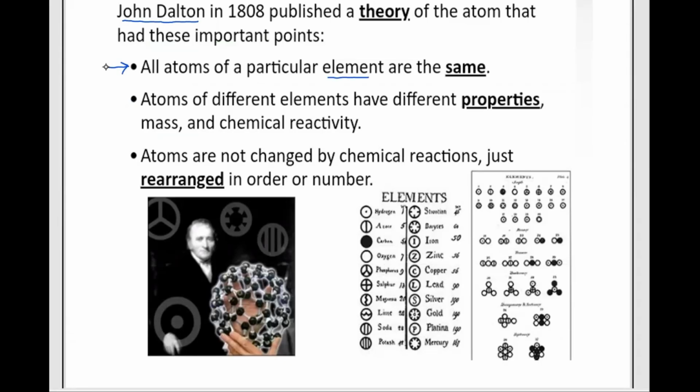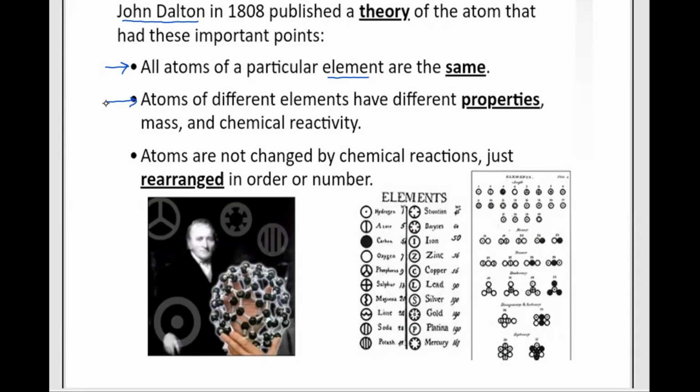I told you already in the previous class that every element in the periodic table has its unique atoms. Why they are unique, we are going to talk about further. The atoms of different elements have different properties in terms of mass and chemical reactivity.